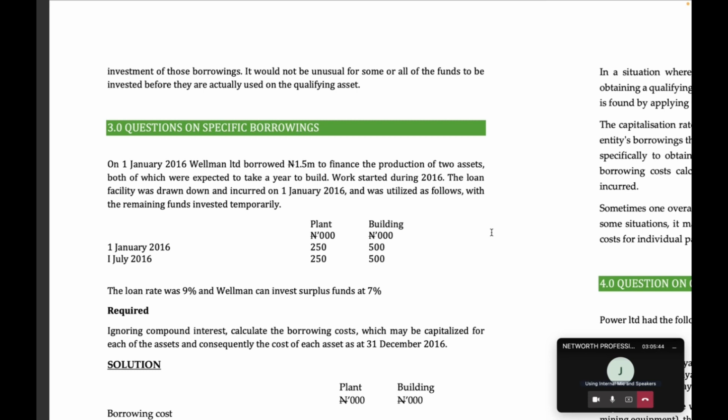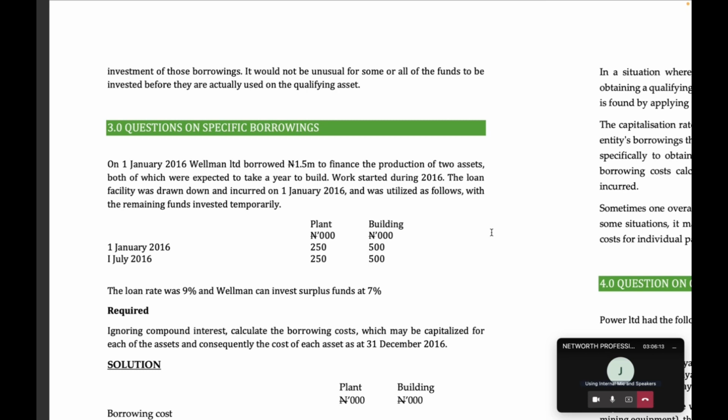However, if you are not using all the money you borrowed at the same time, you could invest surplus funds from the money you borrowed. The investment income you earn from those surplus funds, you can use it to net off the interest that you want to capitalize, so your capitalizing becomes reduced.